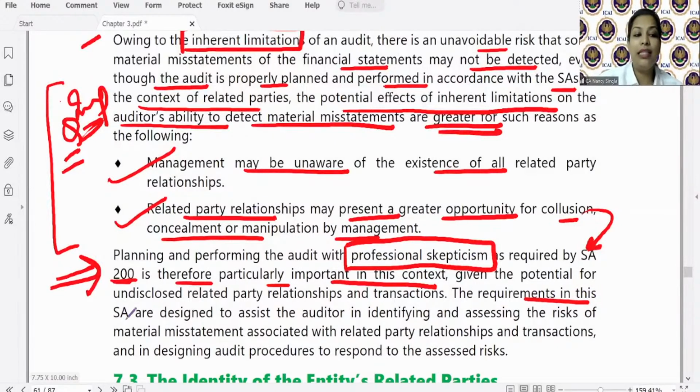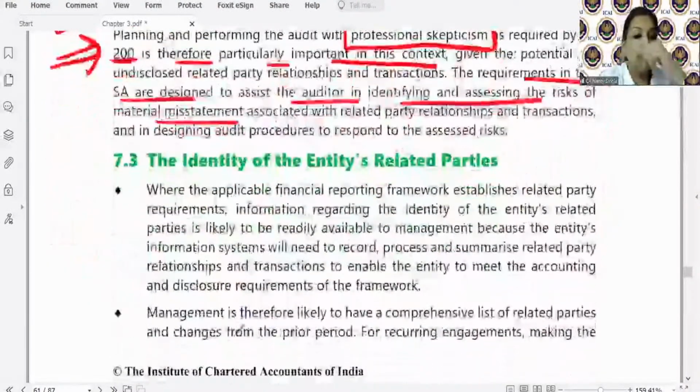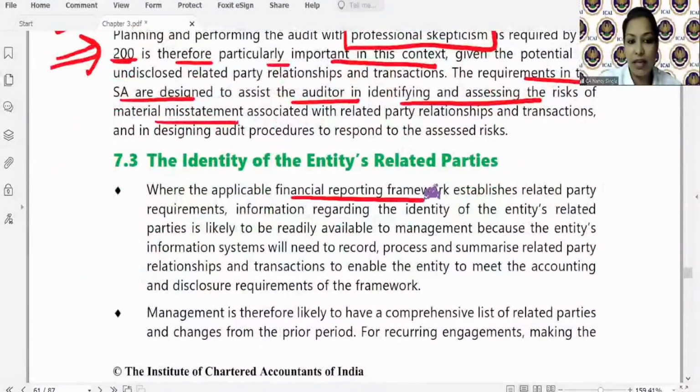The requirements in this SA are designed to assist the auditor in identifying and assessing the risk of material misstatement. Now, how to identify? First of all, if applicable FRF, management must have prepared a comprehensive list of the related parties, right?